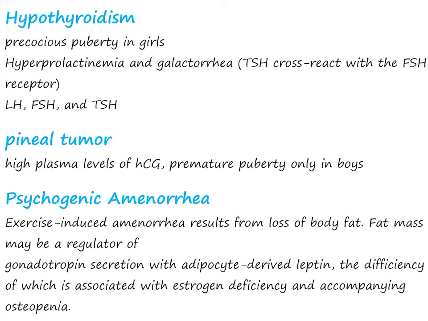Hypothyroidism. Hypothyroidism can cause precocious puberty in girls that is reversible with thyroid therapy. Hyperprolactinemia and galactorrhea may be present. One possibility is that elevated thyroid-stimulating hormone levels in children with thyroid failure cross-react with the follicle-stimulating hormone receptor.